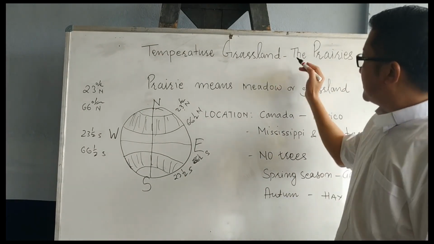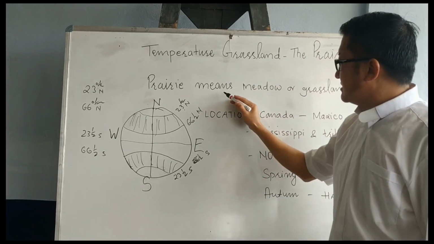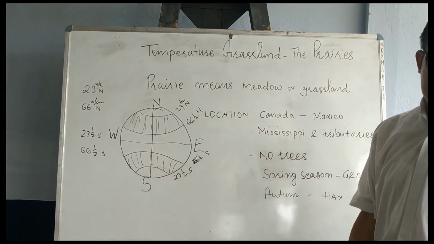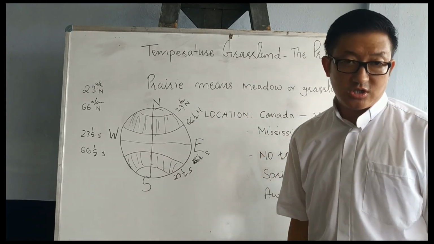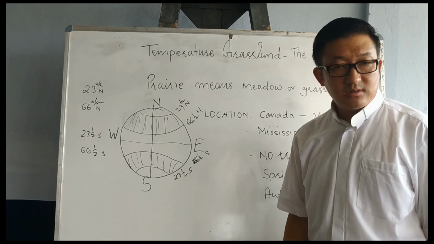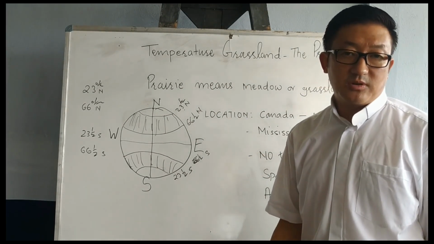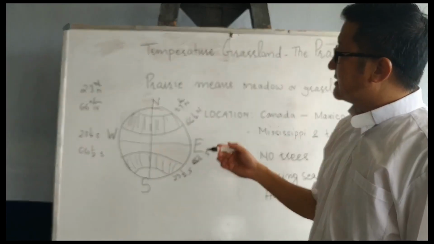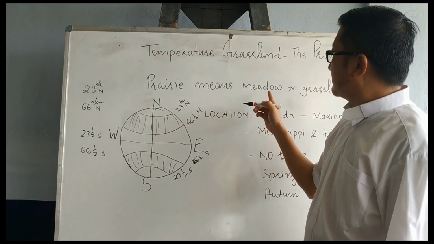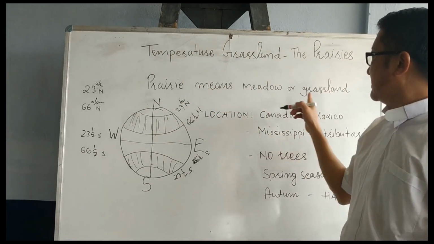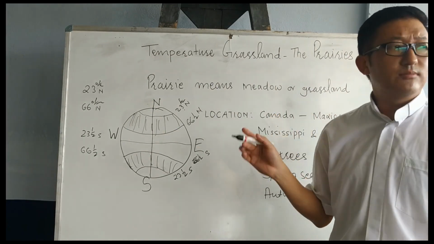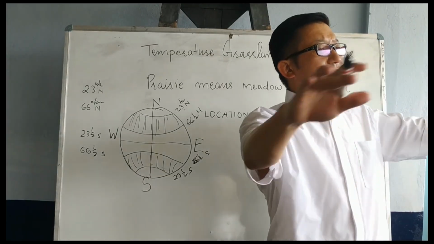Prairies means a meadow or grassland in French. The people of France, their meaning for this word prairies is grassland or meadow. In a meadow also, you will get a lot of grass everywhere.